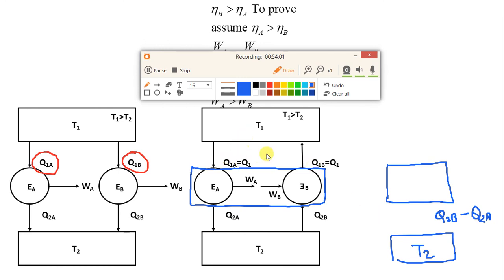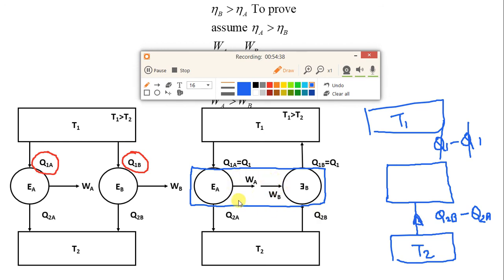Similarly, on the upper side, the value is the same. What is the heat being accepted? Q1. The heat accepted by the combined device will be positive, so plus Q1. What is the heat rejected by the combined device? Heat rejected means it will be negative, so minus Q1. So this Q and this Q will get cancelled. So no need to show this T1 reservoir. There will not be any process over here, but there will be a process over here in the upward direction.